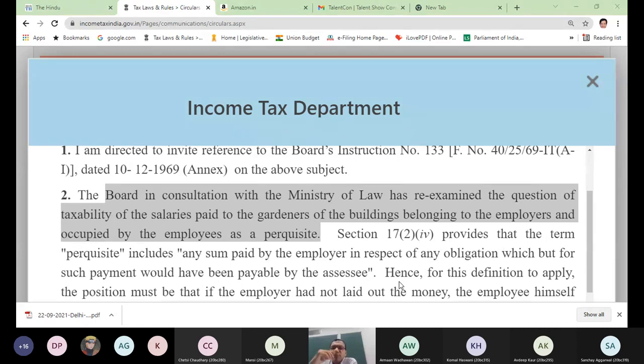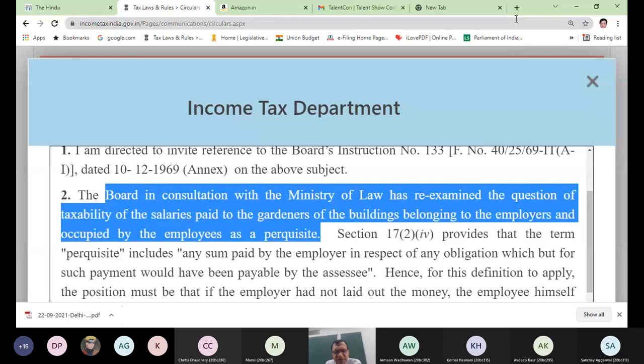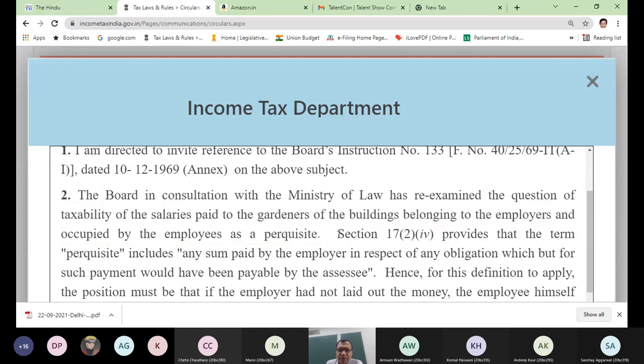Okay, so this employee's obligation met by employer is written here with a different sentence, you can say, but the intention is same. I told you in a simplified form. The same thing is written here in a different context, but the concept is same.